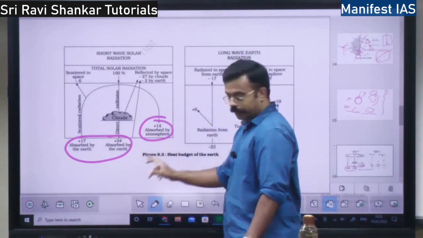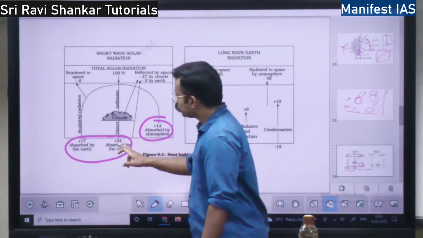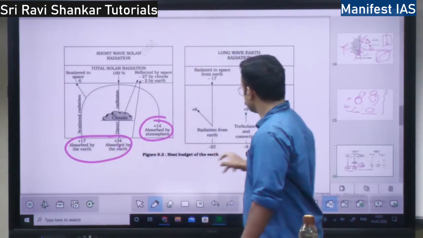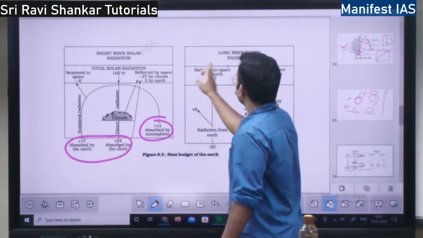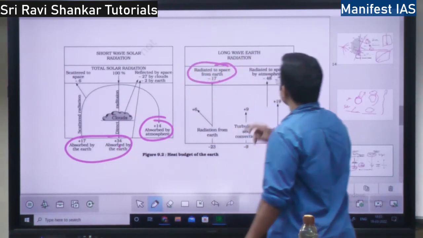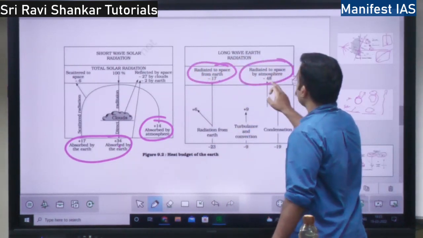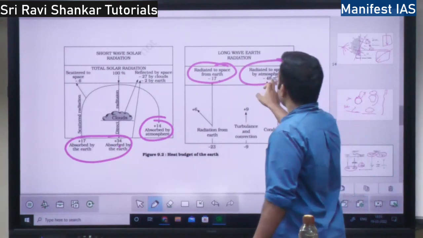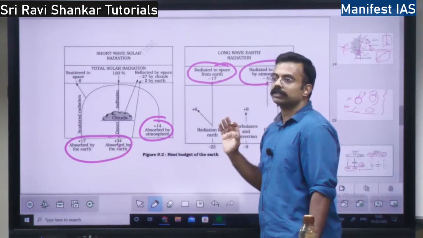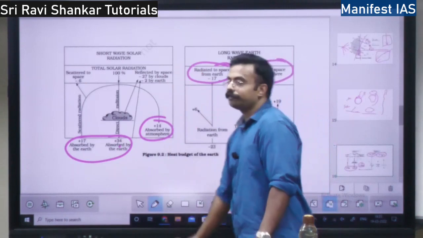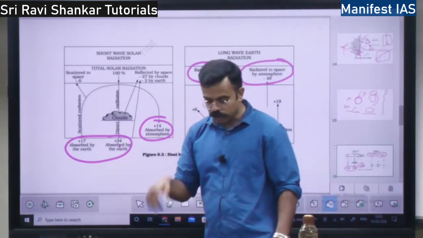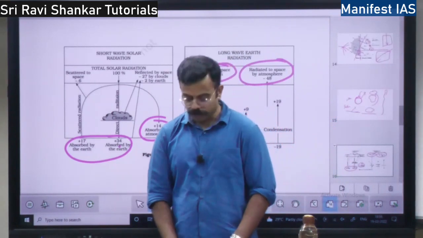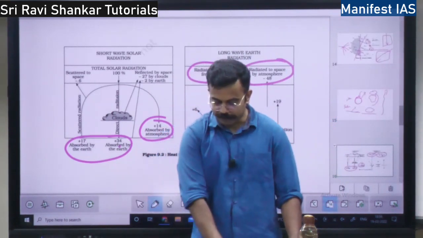So this 51% is also radiated back. See, this radiation from the earth to space is 17% and 48%. 48 plus 17 is how much? 65. So whatever the 65 is received, it is given back. So there is zero balance, right? Zero balance of the earth. This is the heat budget.